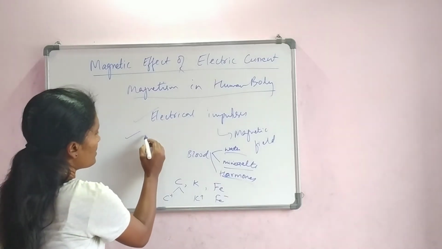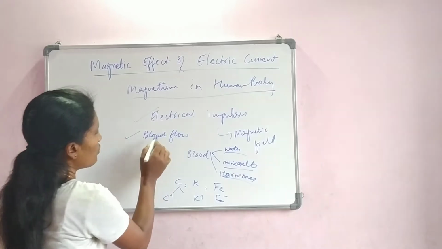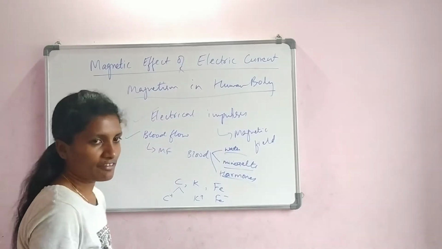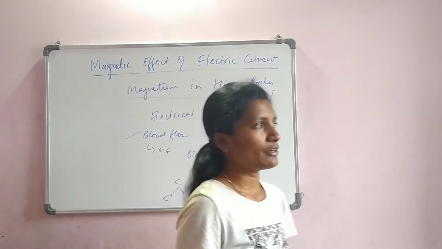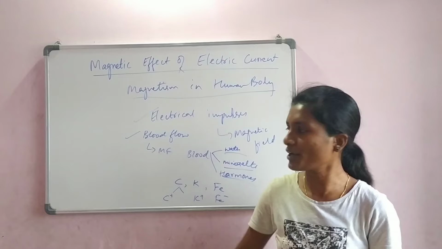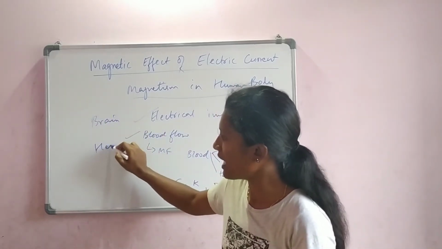So the other concept is, due to the blood flow, there is a flow of charges, and these charges will create a magnetic field. If I ask you which are the two organs responsible for magnetism in the human body, we can easily write: one is the brain, the other is the heart.